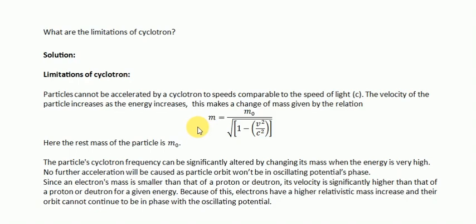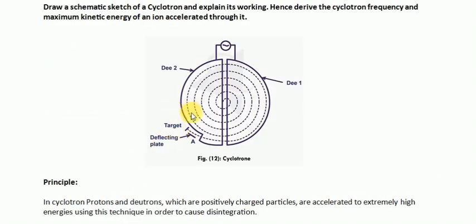Now let's look at a specific case with electrons and protons. Electrons are much lighter than protons, so at any given energy level, they will move faster than protons do. Since they reach higher speeds quicker, they experience a more noticeable increase in their mass, even at relatively low energy. So as electrons speed up and their mass increases, they can no longer stay in sync with the cyclotron's electric field, and their orbits fall out of phase. That's why it's even harder to accelerate electrons in a cyclotron compared to heavy particles like protons or deuterons.